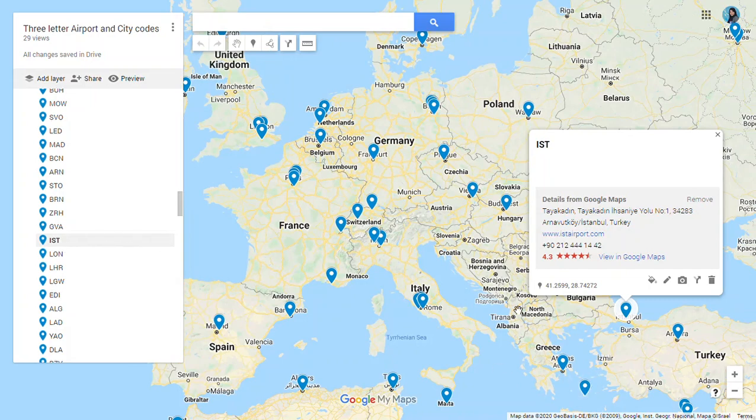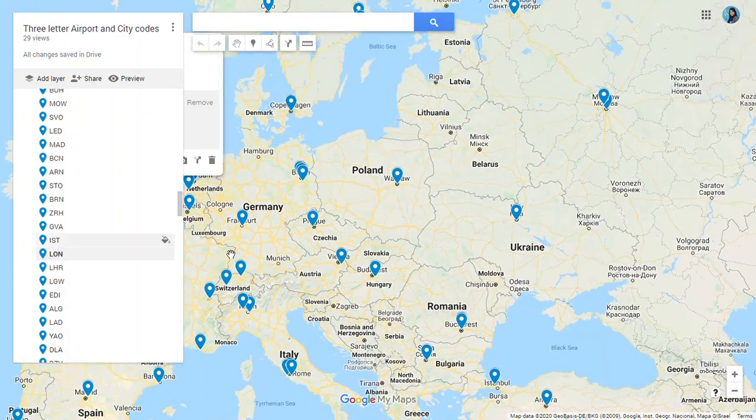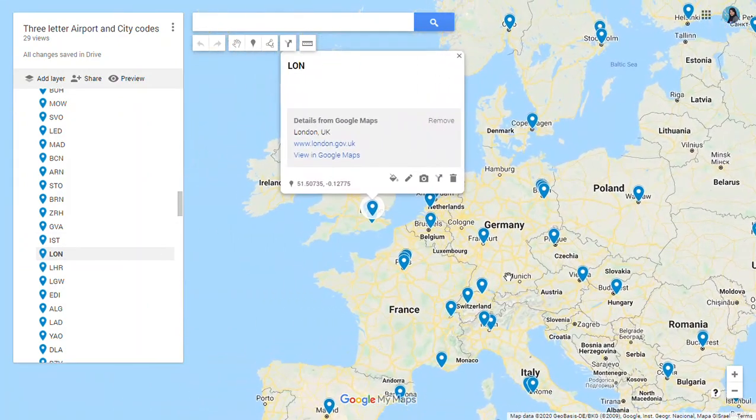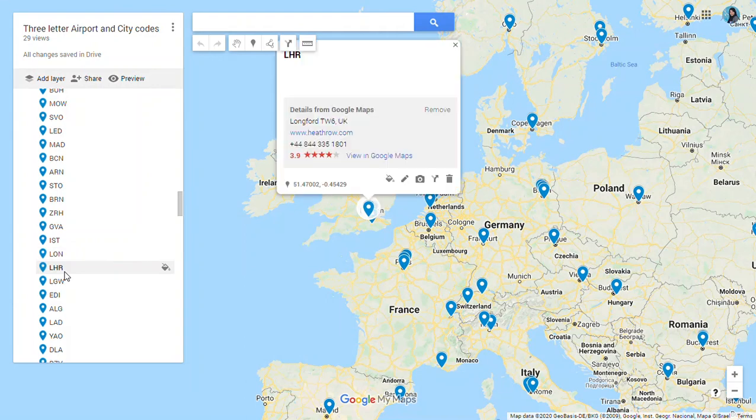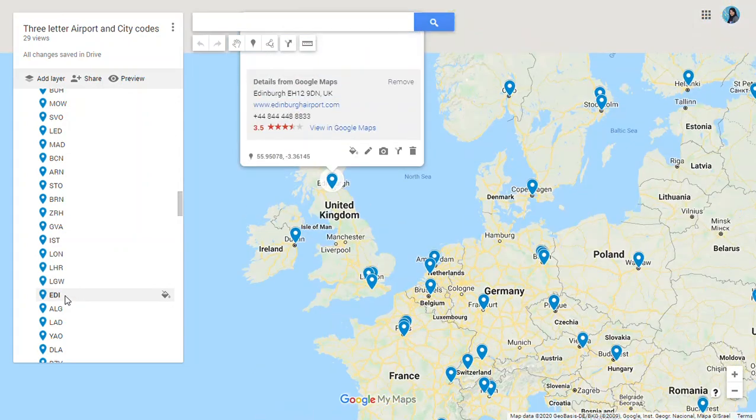Here we have Istanbul in Turkey. You can see the location. IST is the code for Istanbul. Then we have London. The London code is LON. And in London you'll find LHR, London Heathrow, and London Gatwick, LGW. Then we have Edinburgh.